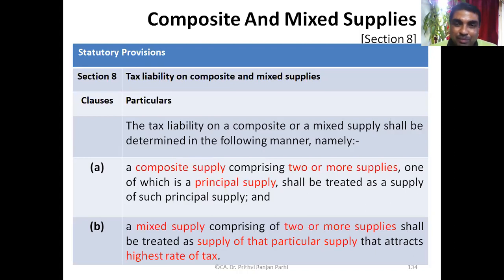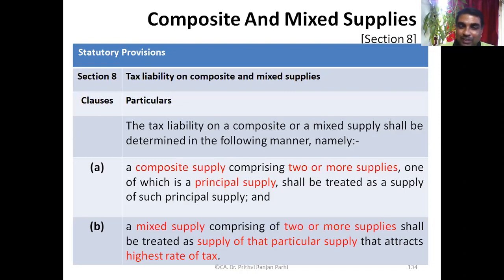The concept of composite supply and mixed supply came with GST, because GST is a new law and we don't have many case laws in this field. But similar kinds of debates and cases were there under excise law. There were a lot of disputes and a lot of case laws. It is a similar concept. Suppose along with a vehicle, a toolbox is supplied. There also the same principle is applied. Is it a composite supply or mixed supply? Rates might be different, and when the tax rates are different, then always a dispute comes as to which rate it shall be charged.